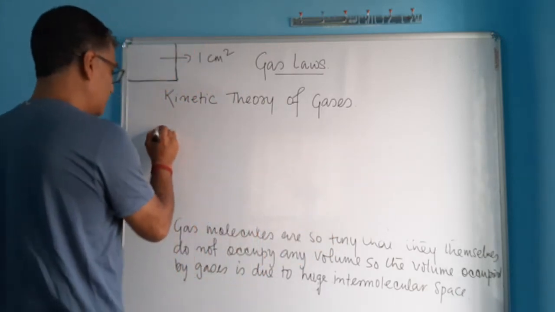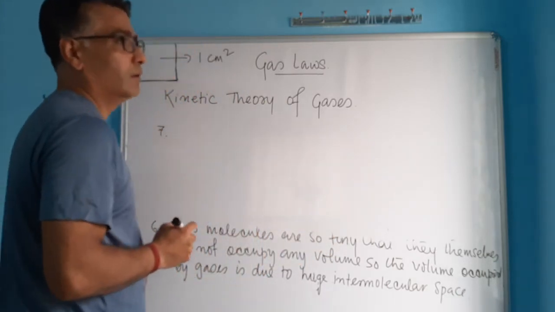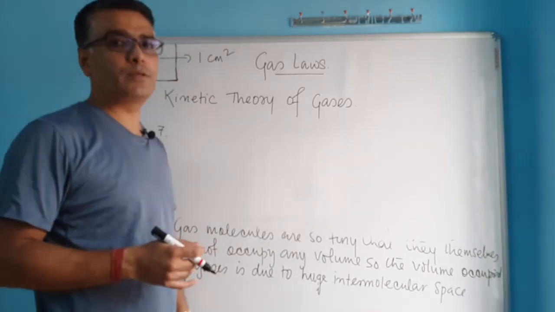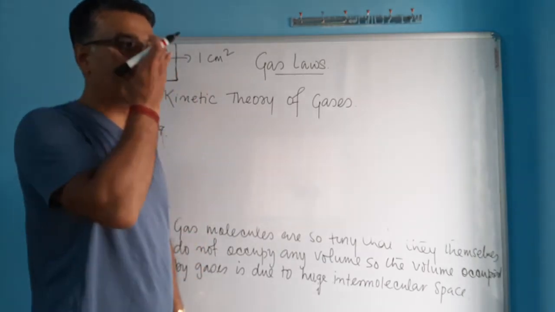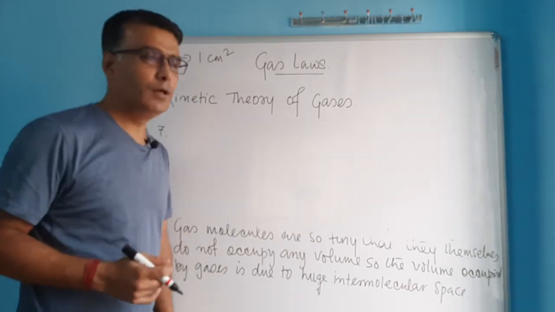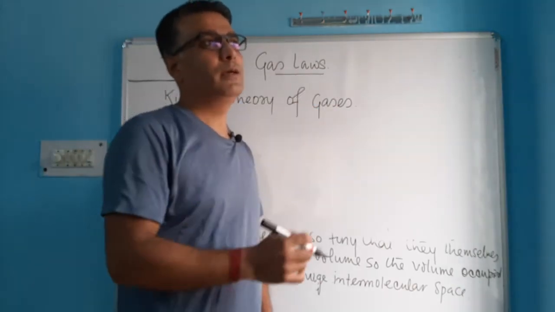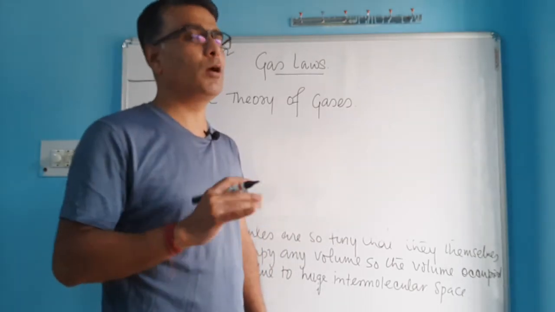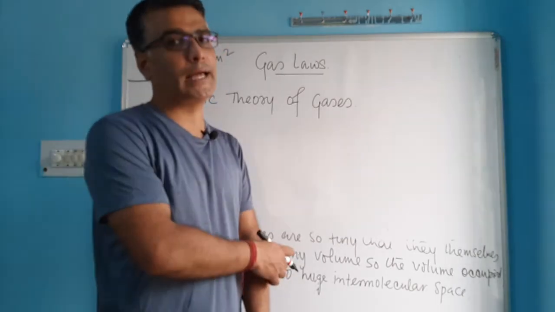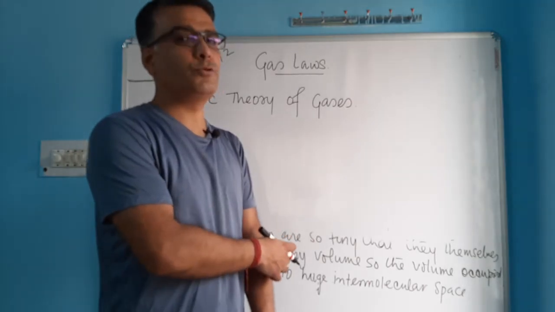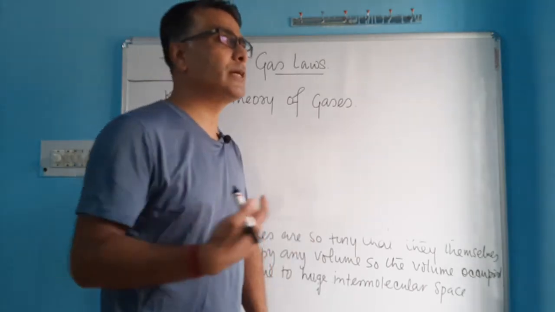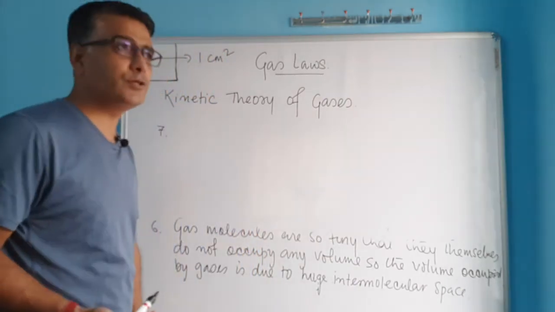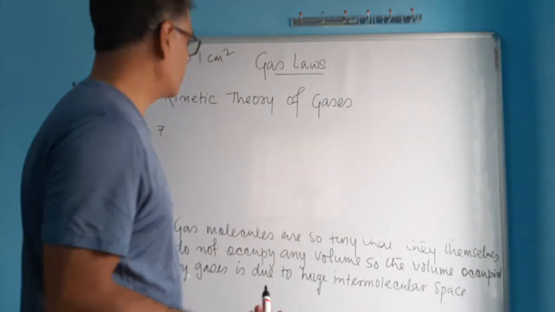Now the last postulate. You know, gas molecules are moving randomly, and when anything moves, it acquires a form of mechanical energy called kinetic energy. Whenever an object is moving, it possesses a certain amount of energy called kinetic energy. When you are not moving, you will not have that form of energy. Your kinetic energy will be zero. But the moment you start moving, you will acquire that energy called kinetic energy. So kinetic energy is energy acquired by objects due to their motion.